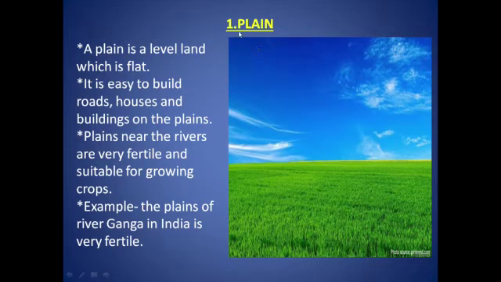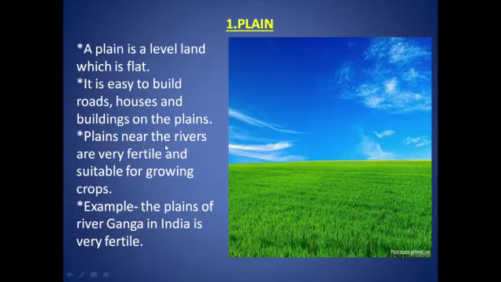Next, first is plain. By the word itself we come to know that plain means flat. So, a plain is a level land which is flat, which is straight. It is easy to build roads, build houses and buildings on the plains. Here in this image you can see a plain on which vegetation has been done.